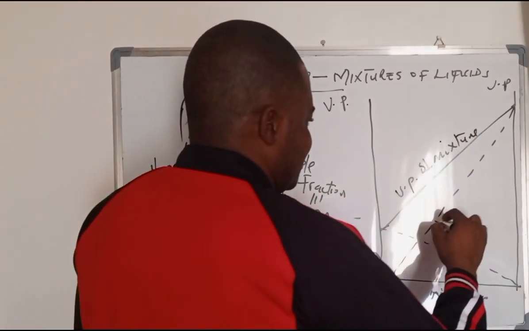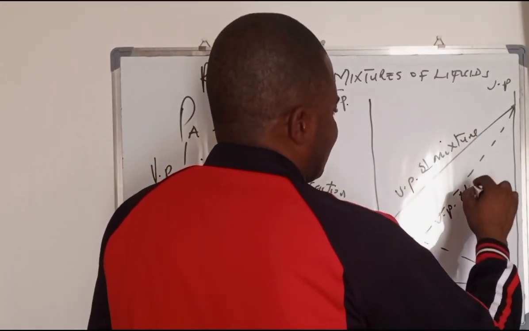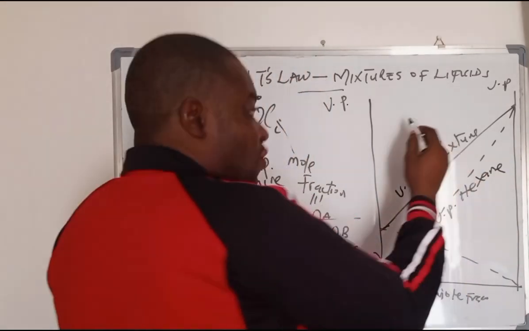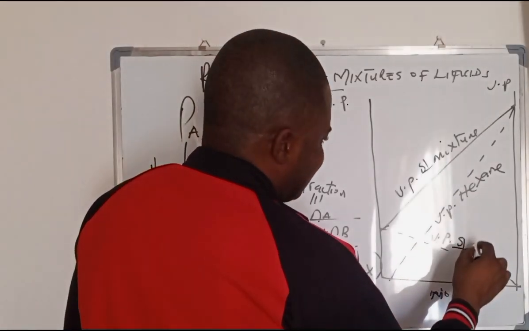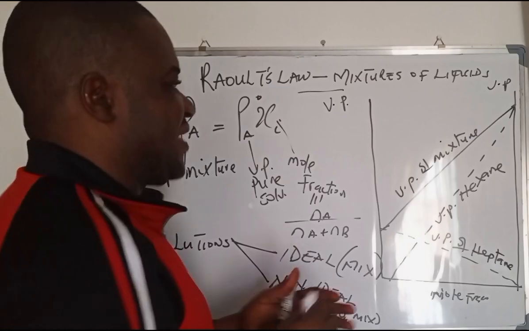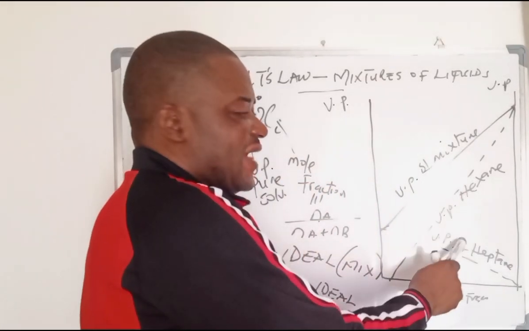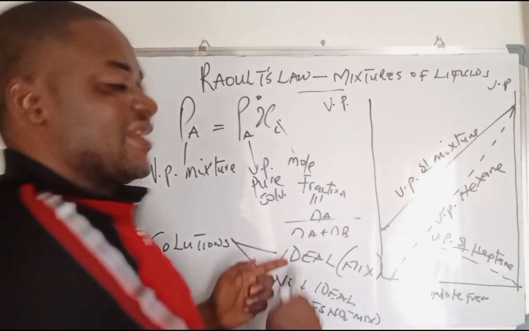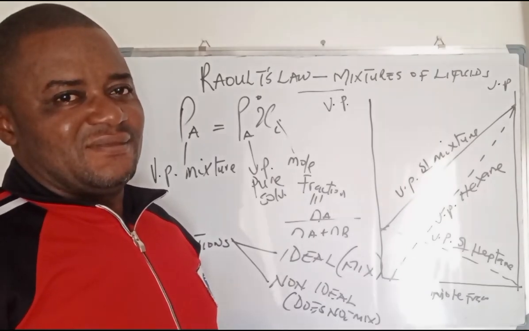And this will be the vapor pressure of what? Of one of them, which let us say is hexane, above the mixture. And this is the vapor pressure of, let's say, heptane above the mixture. So it means that here we are being precise now that hexane and heptane mix. And if they mix, they can form a solution that is an ideal solution. So we can have a possible plot of this format.